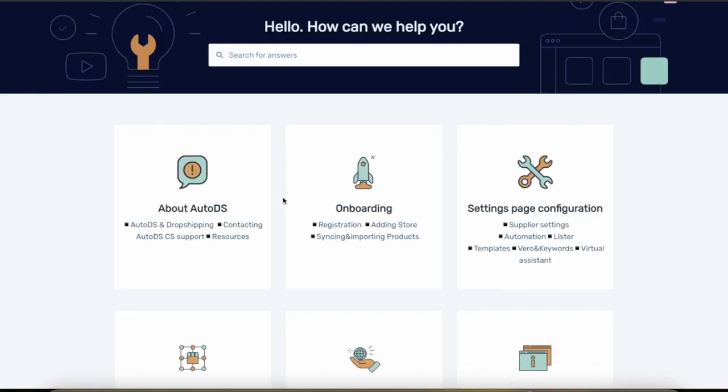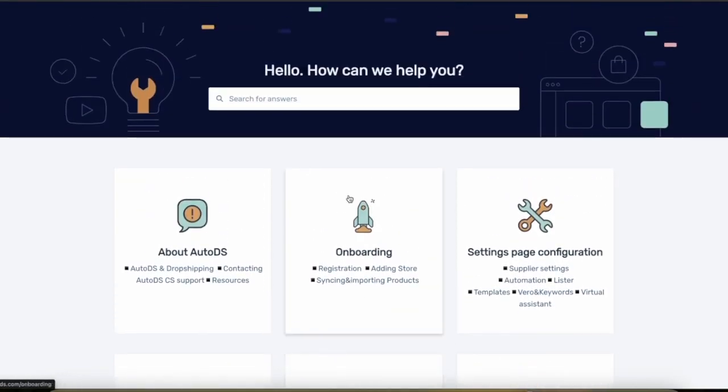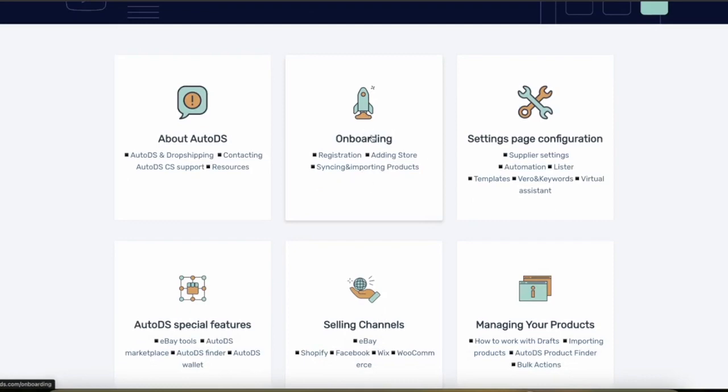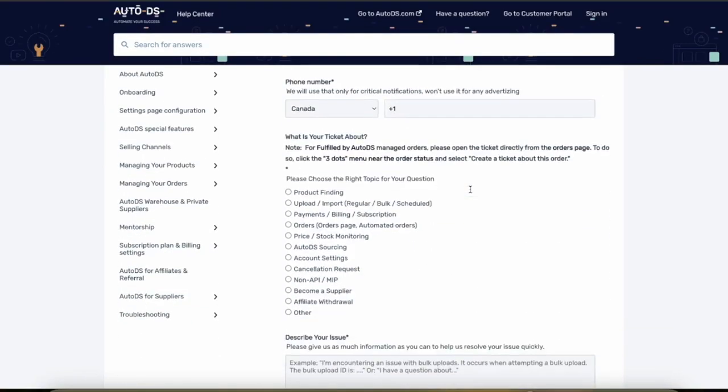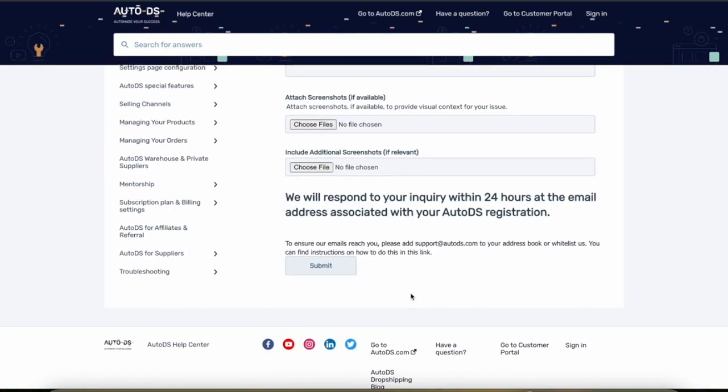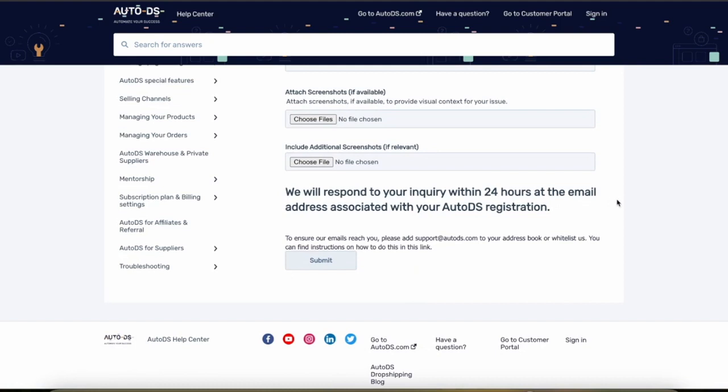AutoDS provides excellent customer support. It's known for its 24/7 live chat. It has a bunch of tutorials as well on the website, like the onboarding, about, helps you with configurations, and a bunch of other stuff. And they have a help center here where you can actually submit a form, and they usually get back to you within 24 hours. AutoDS also has a really active community for peer support and tips as well.